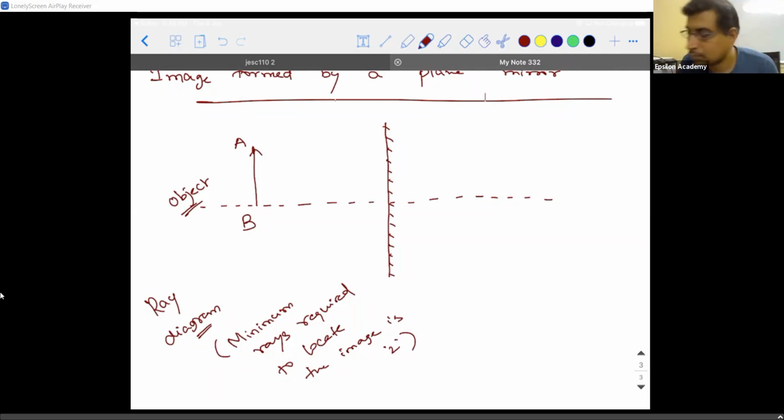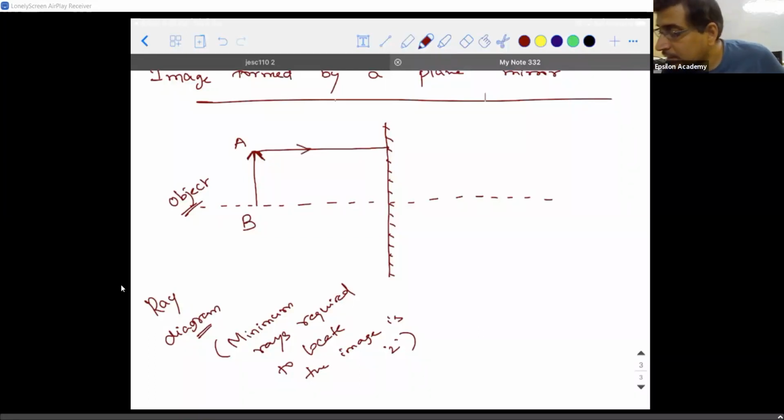Listen. I will take one incident ray from the surface exactly parallel to the bed on which you are standing. I take it parallel to the bed.